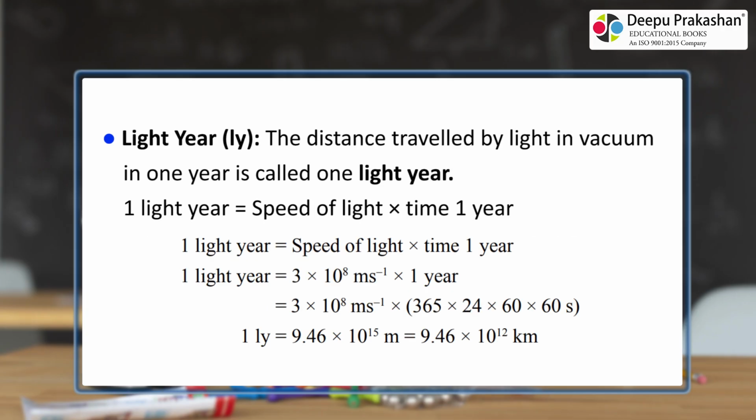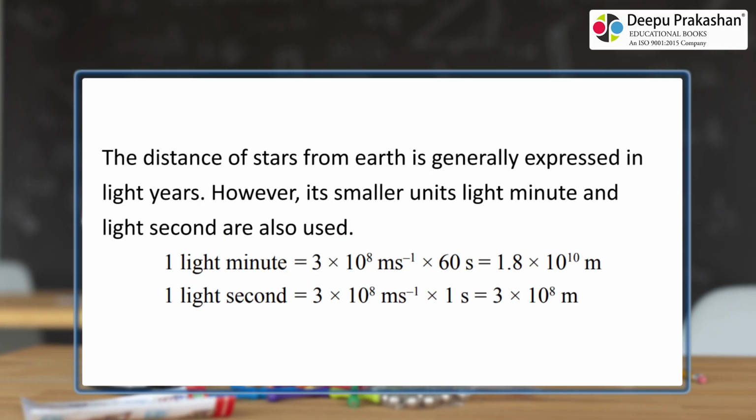Light year, ly. The distance travelled by light in vacuum in 1 year is called 1 light year. 1 light year is equal to speed of light times time 1 year. The distance of stars from Earth is generally expressed in light years. However, its smaller units light minute and light second are also used.